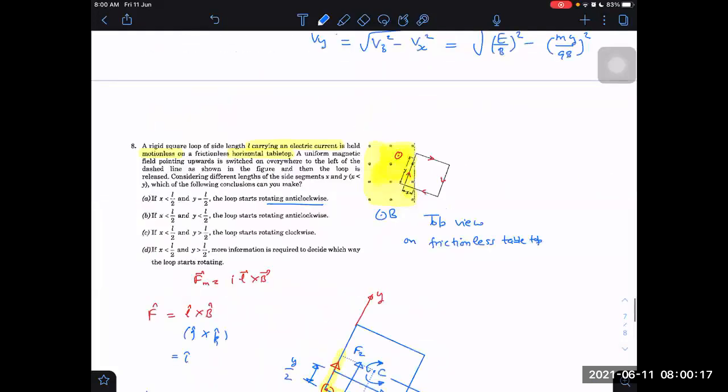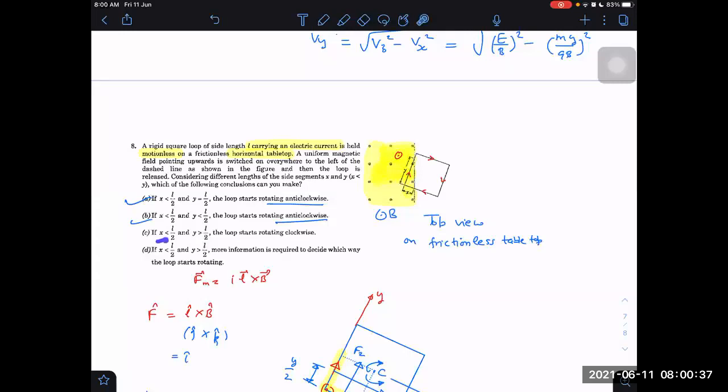So first is correct only. Second one, x is less than L by 2, y is also less than L by 2. Again, same thing, anti-clockwise only because total length is less than L. What if x is less than L by 2 and y is greater than L by 2? It will be greater than L now.